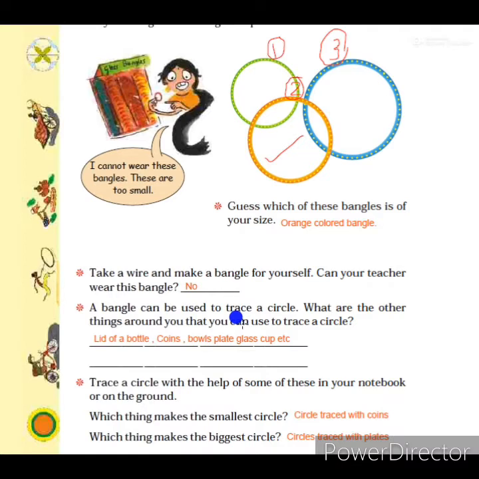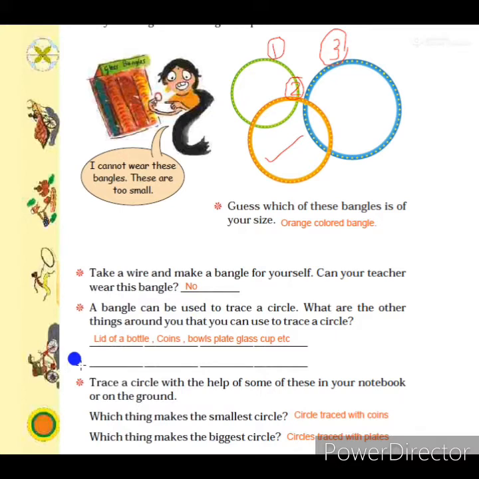So children are using different materials for drawing a circle. So here the question is, what are the other things around you that you can use to trace a circle? We know that as we were making those clocks, we used many things. So those things' names we can write as the answer here. Which things did you use to make a circle? If you want to make a small circle, you can use a coin. Otherwise, very easily, as you are in school, you can use the lid of your water bottle.